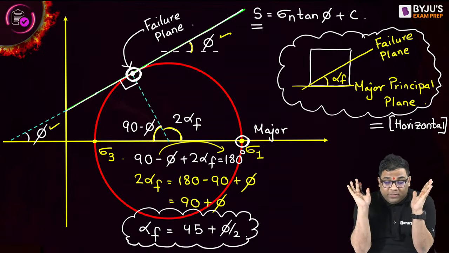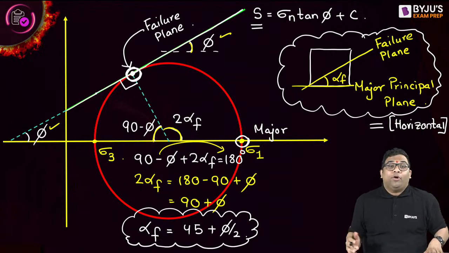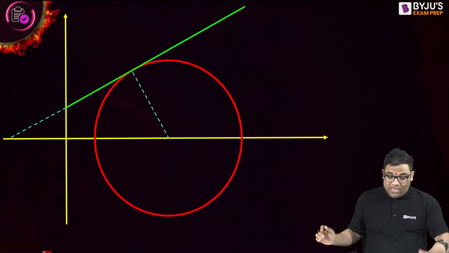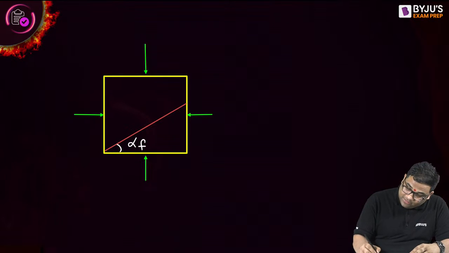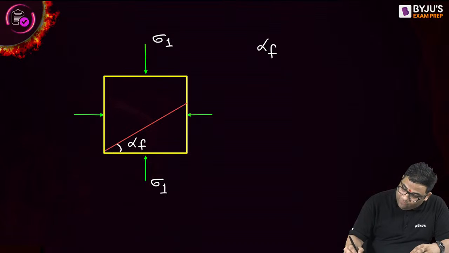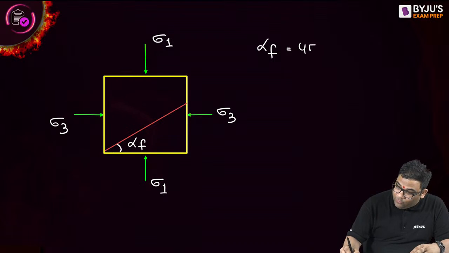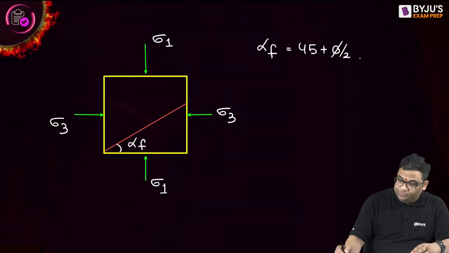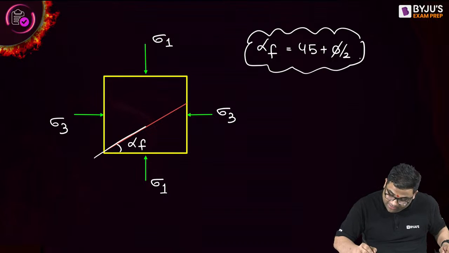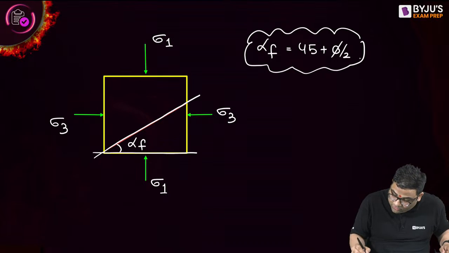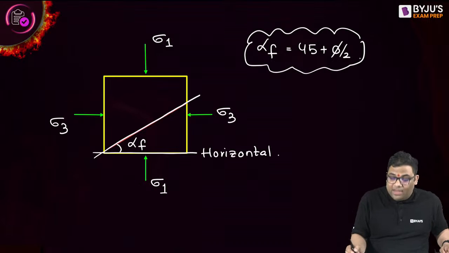The derivation is not important, but the understanding will be good for your remembering. Now solve this question. Before that, this is alpha f, sigma 1, and this is sigma 3, and this alpha f is nothing but 45 plus phi by 2. So the angle between the failure plane and the horizontal, or the major principal plane, is 45 plus phi by 2.